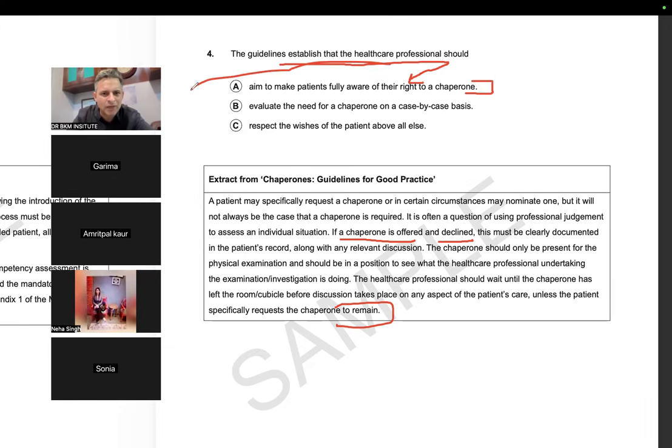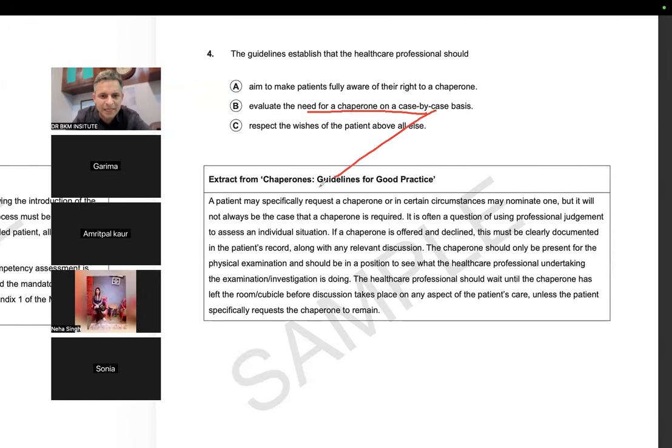Healthcare professionals should evaluate the need of a chaperone, that was given. Yes, it was given. It is often a question of using professional judgment. So the healthcare professional should make this judgment. So that was the line. Healthcare professional should evaluate the need of a chaperone. Case by case means individual situation.